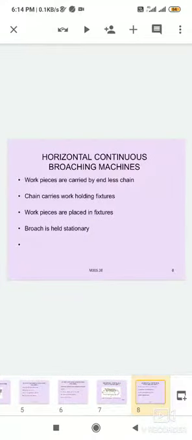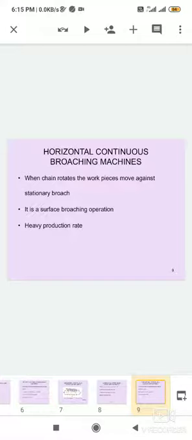In the horizontal continuous broaching machine, workpieces are carried by an endless chain. Two shafts are connected to the endless chain. It is the rotary type and it can be rotated. The chain carries work holding fixtures, and workpieces are placed in a fixture. The broach is held stationary.